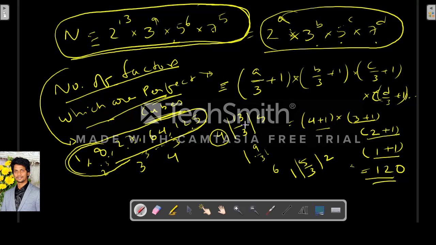So here a is 13, right? 13 by 3. 13 is not divisible by 3, but it falls between 4 and 5, so we have to take 4. So 4 plus 1 into, b by 3, b is 9. It is divisible by 3. So 3 plus 1, c is 6. It is also divisible by 3. 2 plus 1 into, d is 5. 5 falls between 1 and 2. So 1 into 1. So this whole multiplication is 120. So the number of factors which are perfect cubes is 120.